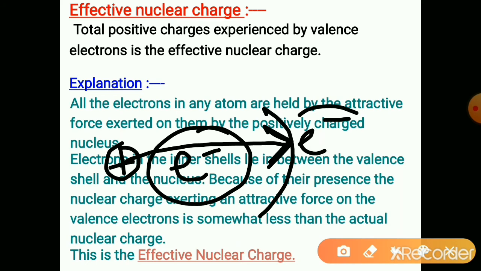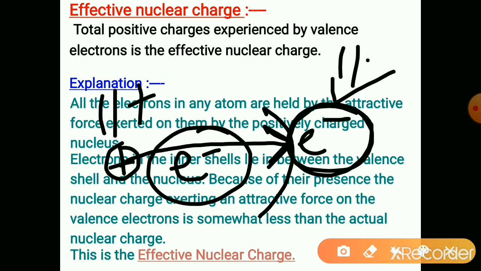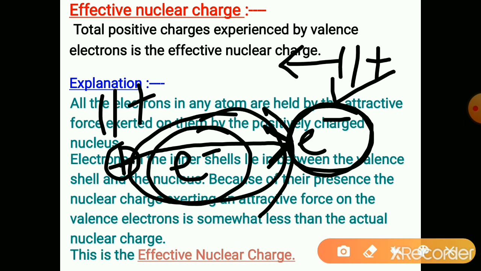If suppose the nucleus has 11 positive charges, this last electron will not experience 11 positive charges due to these inner electrons. It experiences fewer positive charges. Suppose it experiences 9 positive, 8 positive.